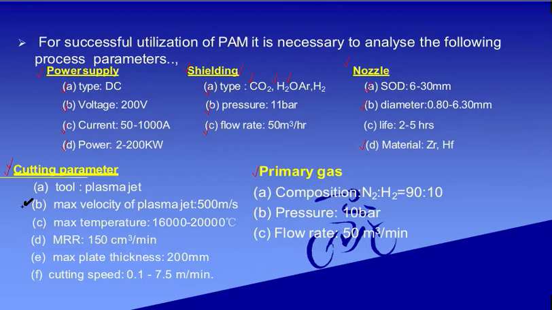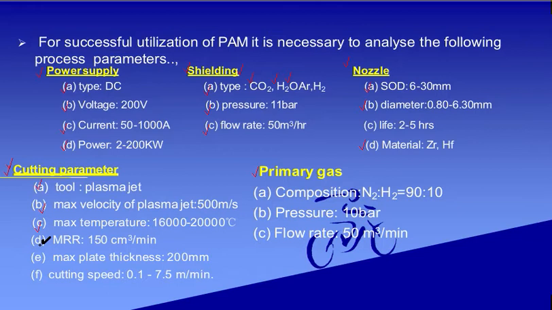Now if I ask what is the maximum velocity of the plasma jet, then the option is one and only, that is 500 meter per second. So in 1 second it can travel 500 meter. This is the maximum velocity of a plasma jet. Now what is the maximum temperature of this particular plasma jet? The temperature varies between 16,000 to 20,000. Again I am repeating, the maximum temperature varies between 16,000 to 20,000.